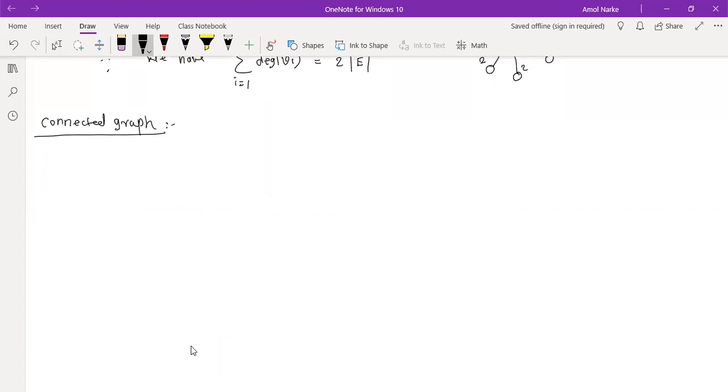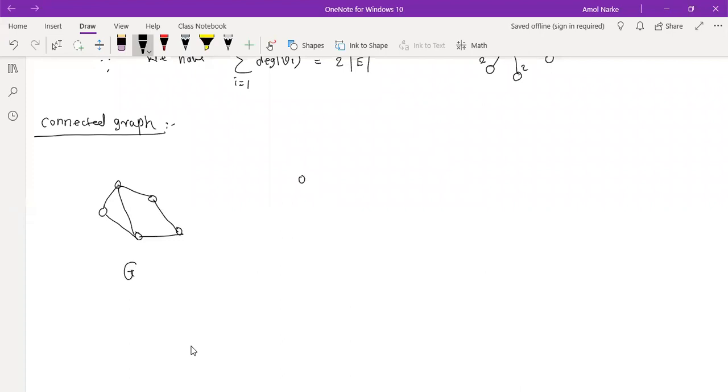First, I will give you an example, and I will tell you what is connected and what is not. Suppose I have one graph here like that. So this is my graph. I call this my graph G.